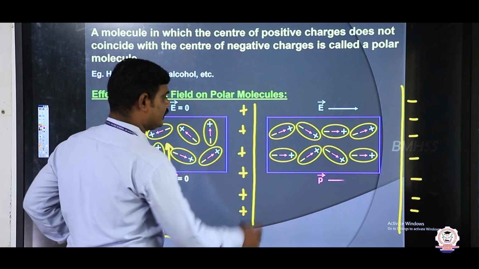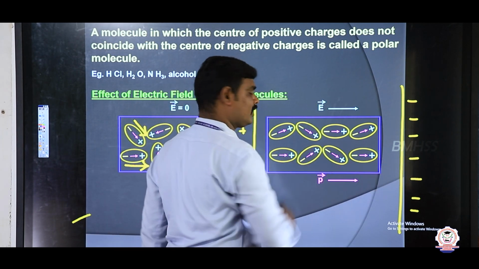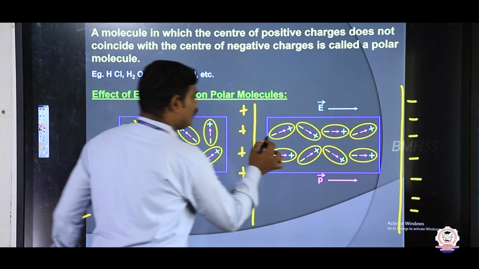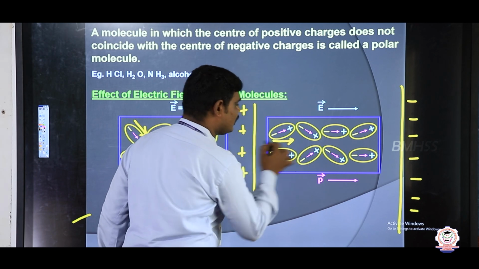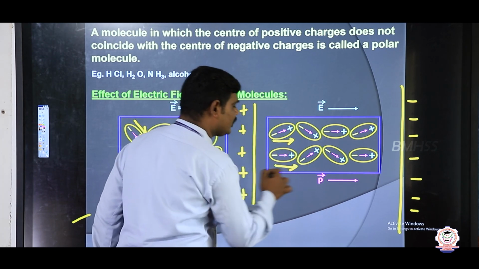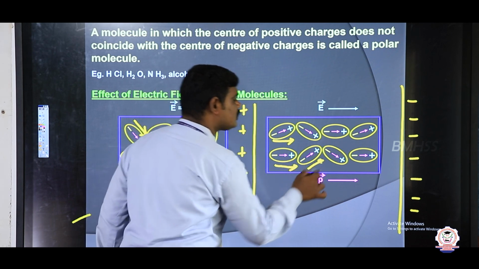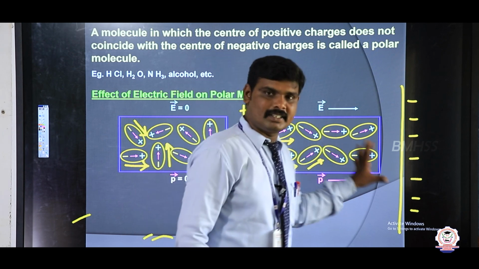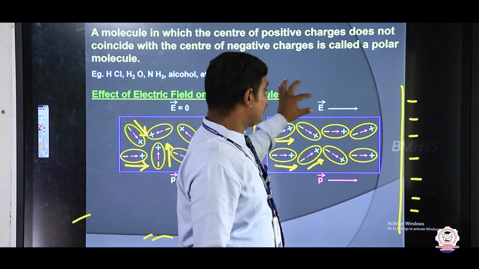So all the dipoles are moving in only one direction, that is the electric field. Why? See, the first electric dipole moment is moving along this direction. The second is also moving in the same direction. The third is almost moving in this direction. Yes, it is not aligned 100%, but approximately it will be aligned along the electric field.